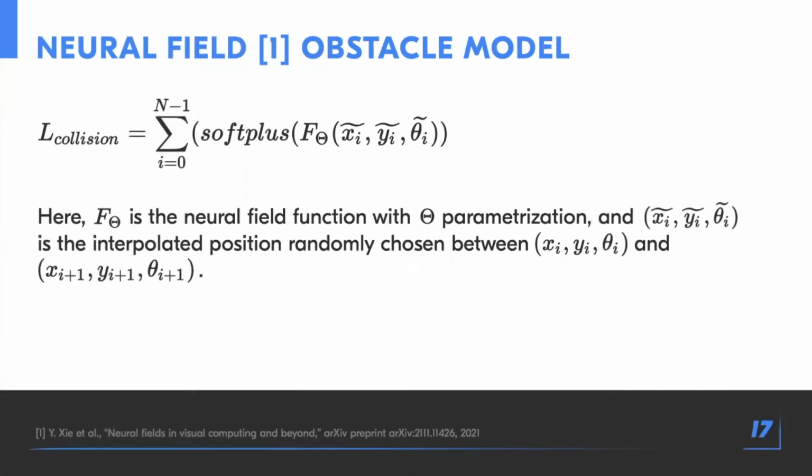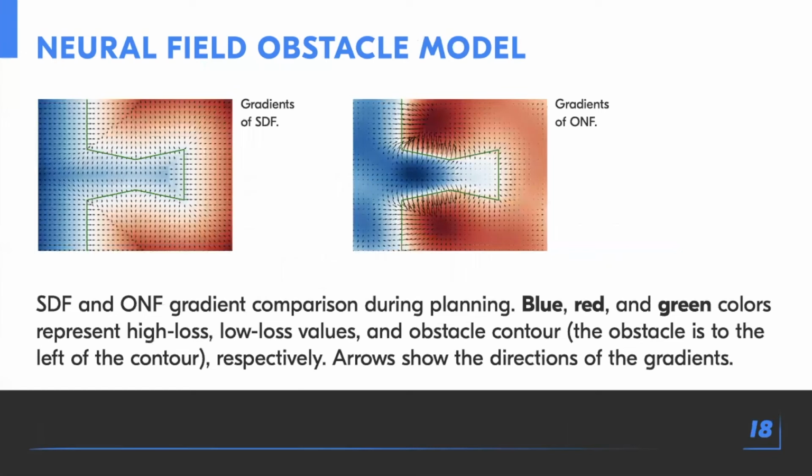We represent this obstacle model with a neural field. This model can produce gradients that push the trajectory to feasible regions. One of the problems with CHOMP type optimizers is the usage of the signed distance function. This SDF leads to trajectory shortcutting and problems with long thin walls and small U-shaped obstacles.